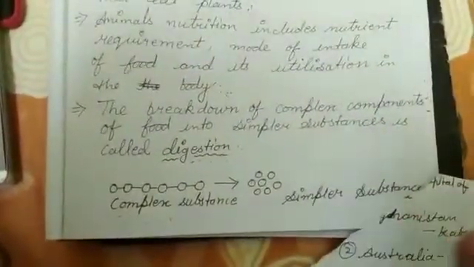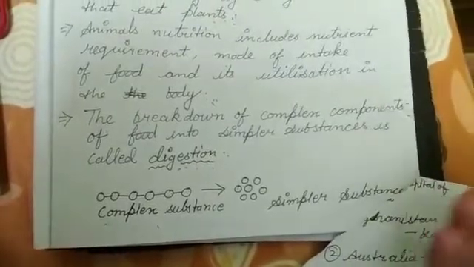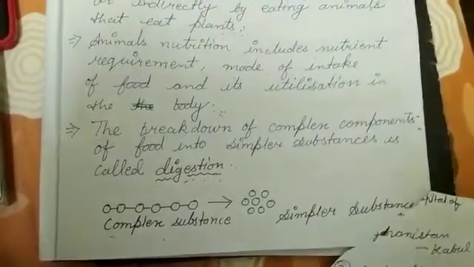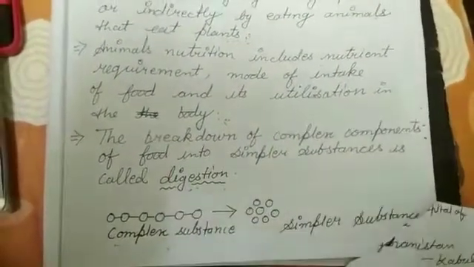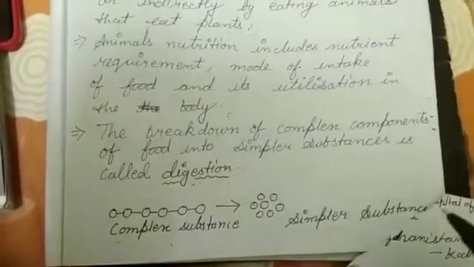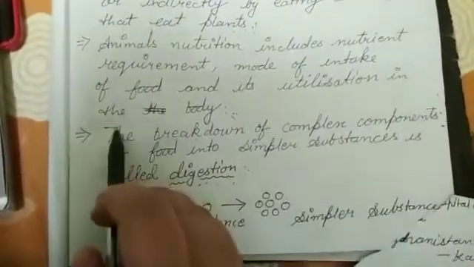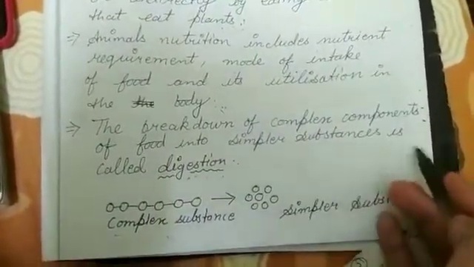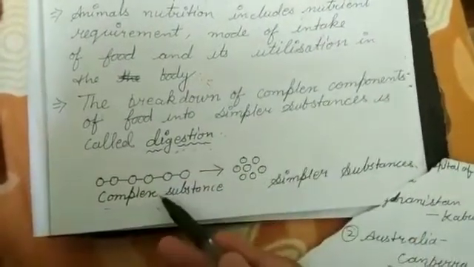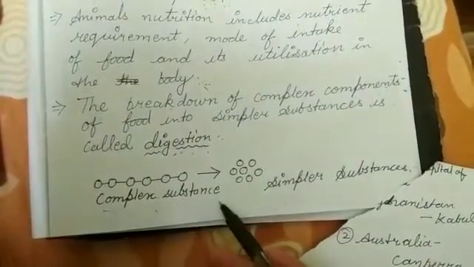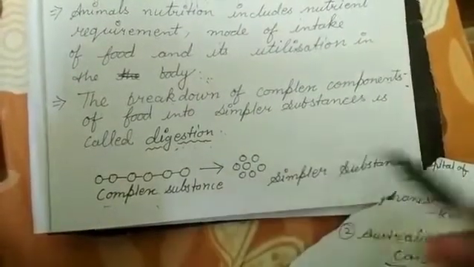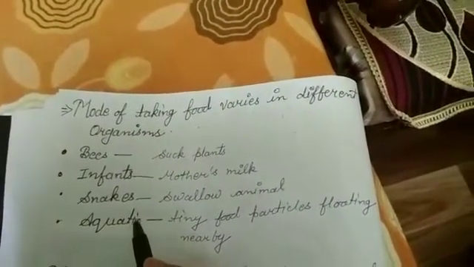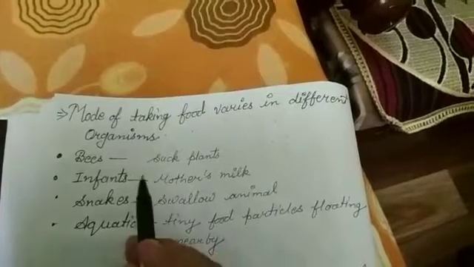The components of food such as carbohydrates are complex substances. These complex substances cannot be utilized as such, so they are broken down into simpler substances. This process is called digestion. The breakdown of the complex compounds of the food into simpler substances is called digestion. Just like that, this is a type of complex substance. ये breakdown हो जाएगा किस पे? Similar substances में.